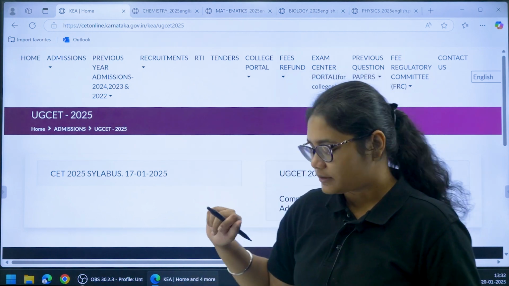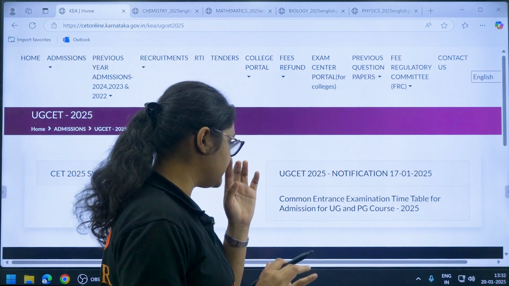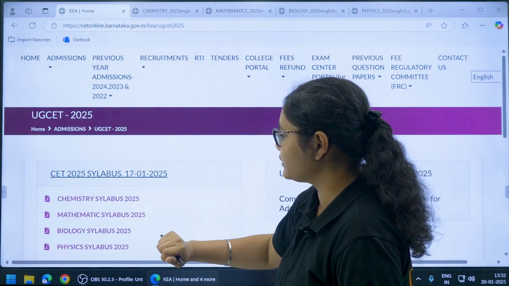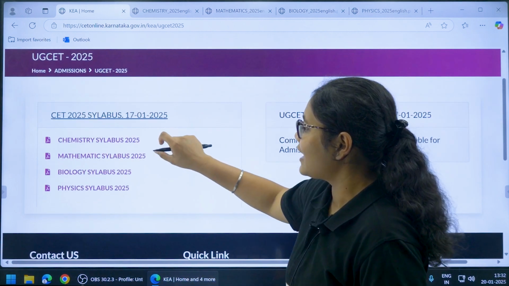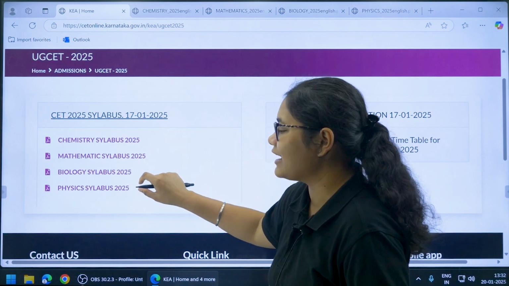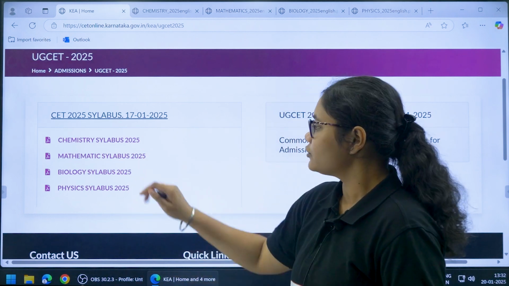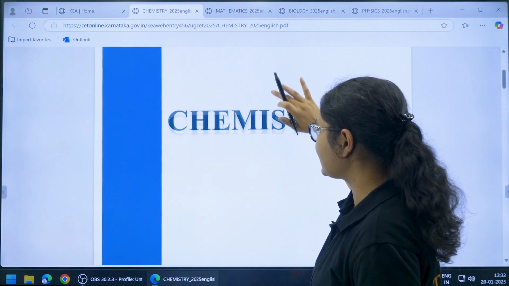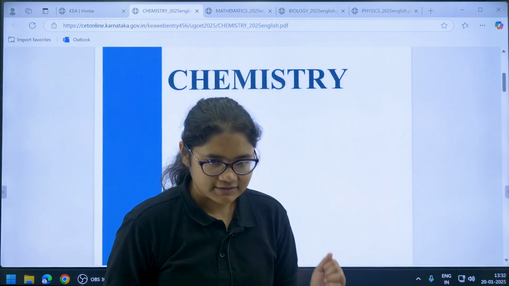So now once you click on this, you can see here a link that is KCET 2025 syllabus. Once you click on this, you can see that you have chemistry, maths, bio and physics syllabus, okay. So once you click on chemistry, you will be directed to this page where you can check the chemistry syllabus. So let me discuss chemistry syllabus.